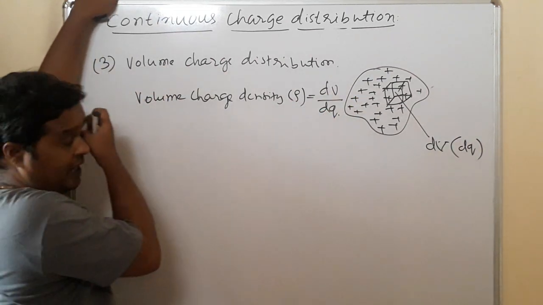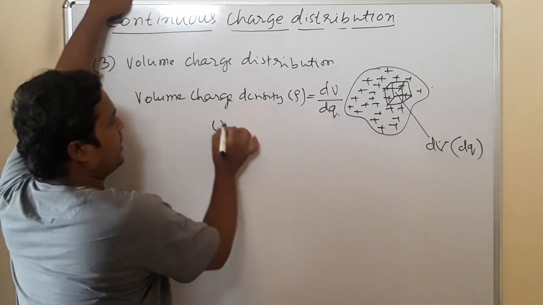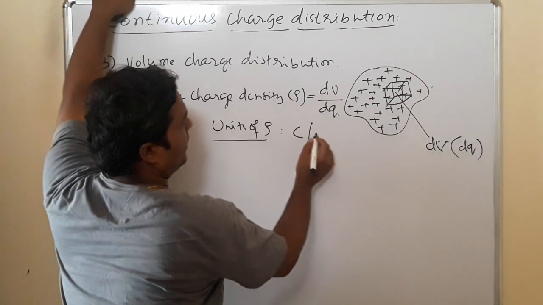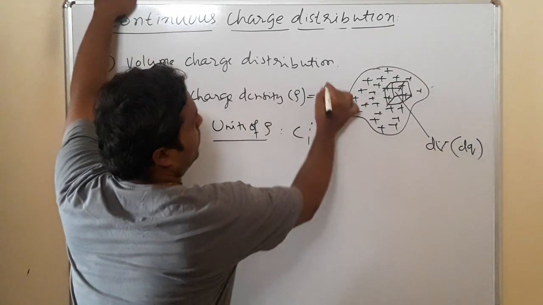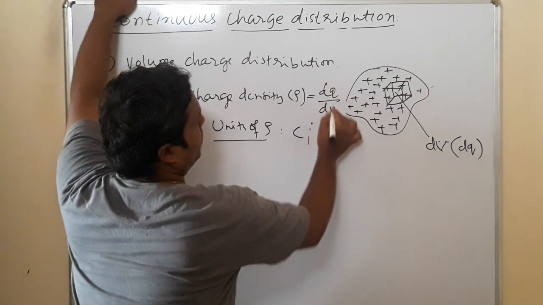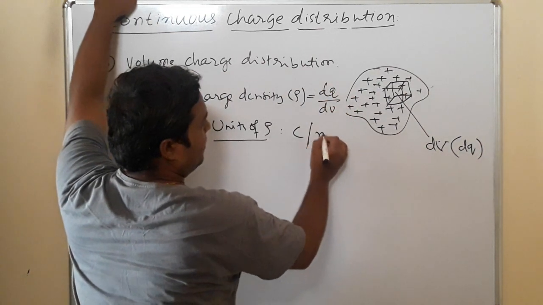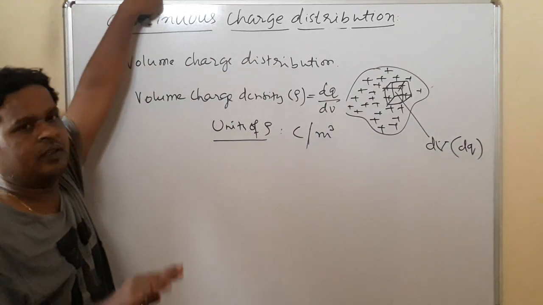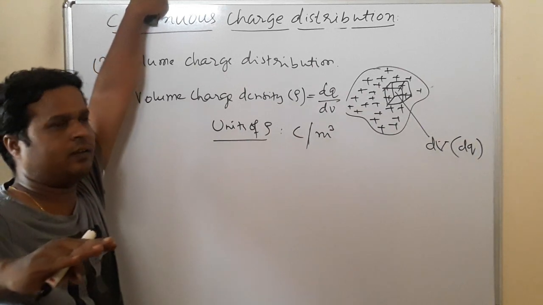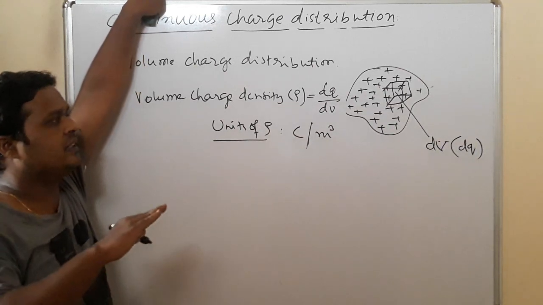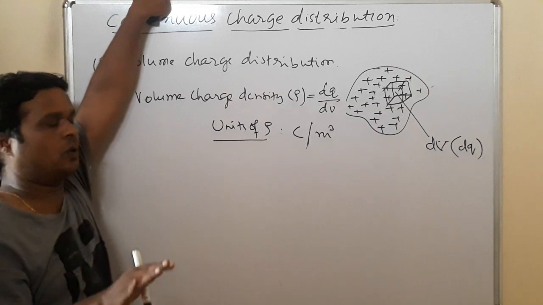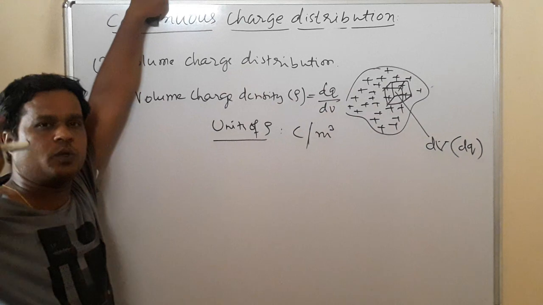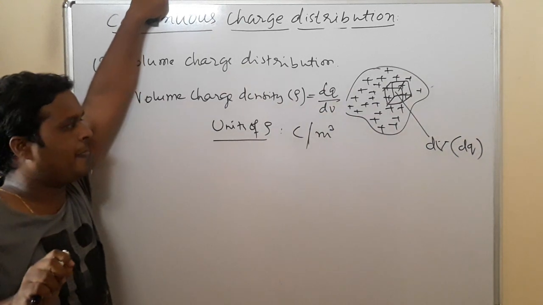How many charge distributions are there? What are the units of rho? Units of rho will be coulomb per meter cube, since it is charge by volume. Continuous charge distribution means charge is either distributed on a wire, which is called linear charge density, or on a surface, called surface charge distribution, where we define sigma, charge by area.